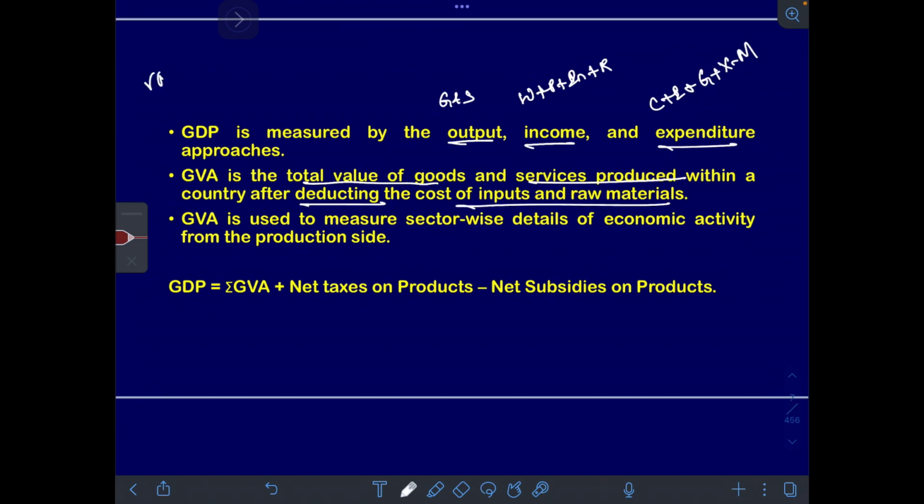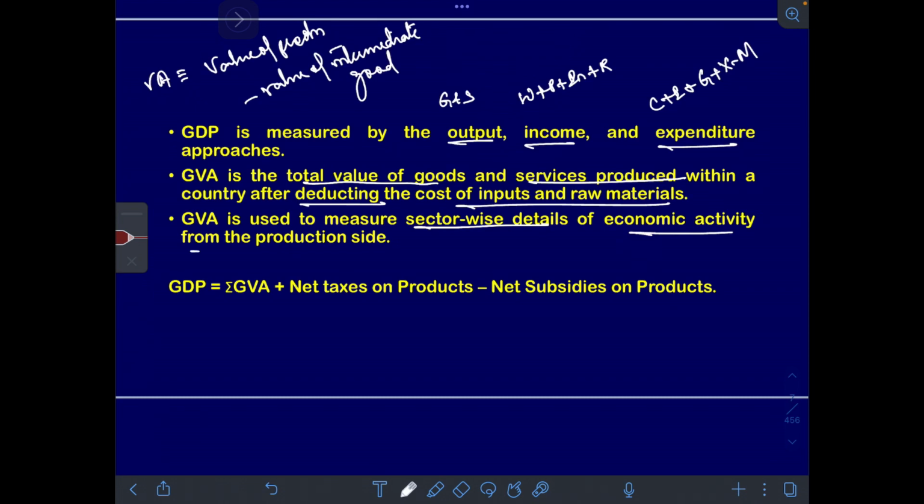When we talk about value addition, the formula is basically the value of production minus the value of intermediate goods. Clear, people? So that is the idea here. GVA is used to measure sector-wise details of economic activity from the production side. And what is GDP using GVA? GDP is the total gross value added in each sector plus the net taxes on products minus the net subsidies on products.